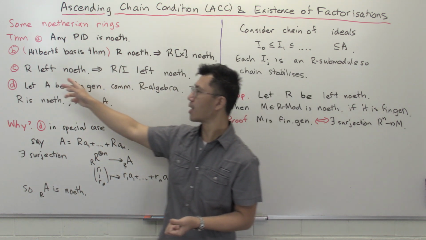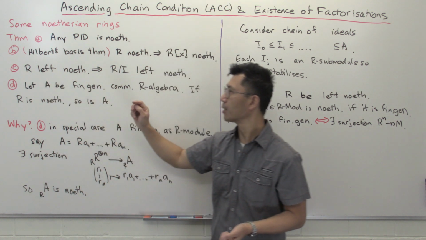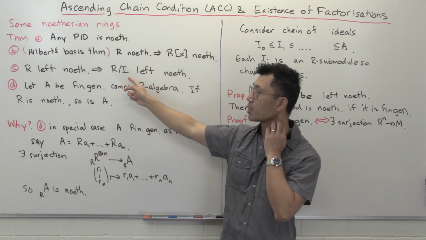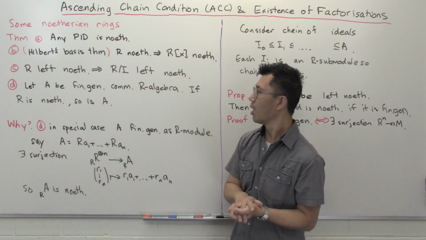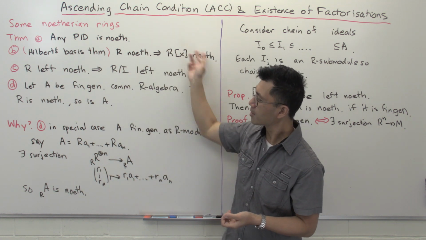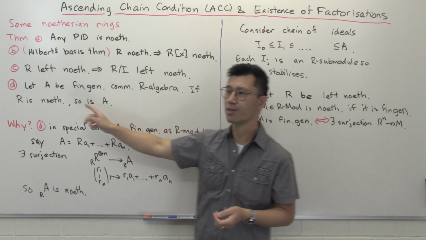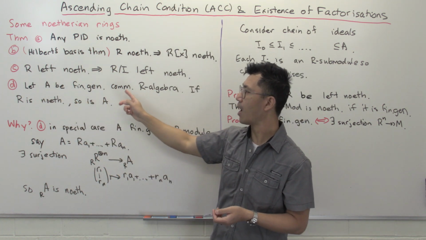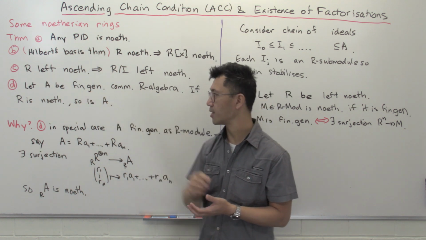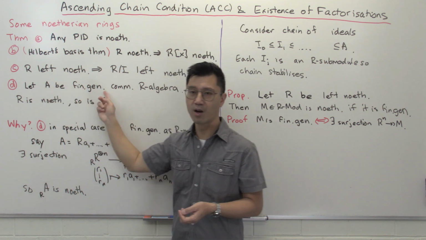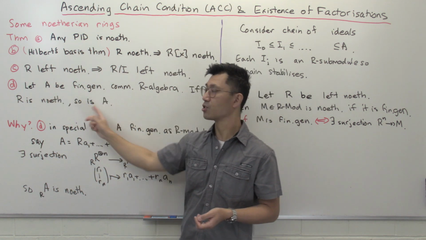Suppose R again here is left noetherian. In that case, any quotient of this R, any quotient ring, is also left noetherian. And finally, going on this theme, suppose R is noetherian, and you have a commutative R-algebra A which is finitely generated as an R-algebra. Then A is also noetherian.